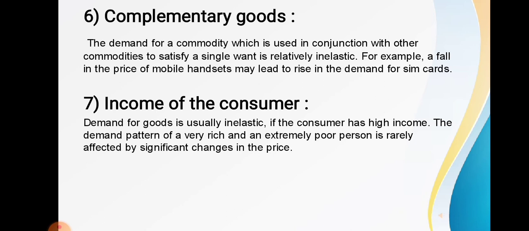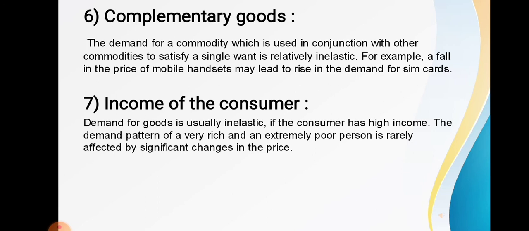Let us come to the seventh one, that is income of the consumer. You getting? The demand for the goods is usually inelastic if the consumer has high income. The demand pattern of very rich and extremely poor people is rarely affected by the significant changes in the price.